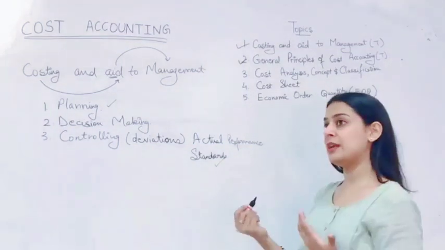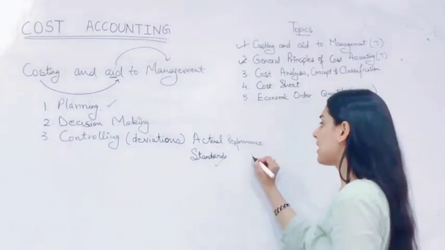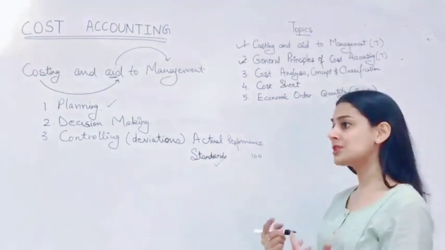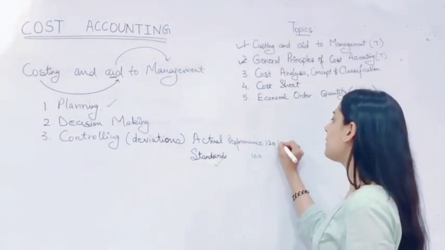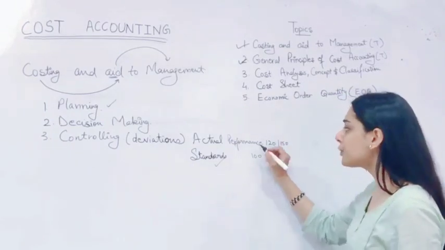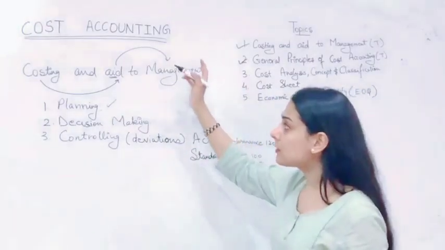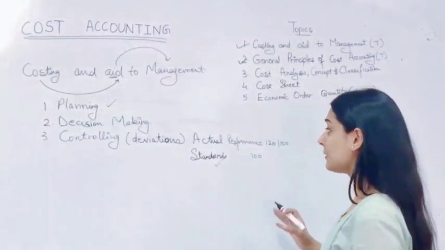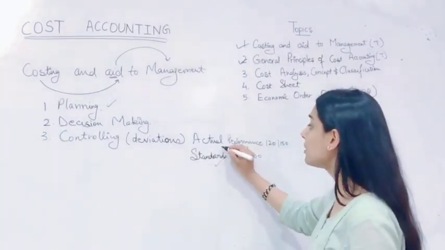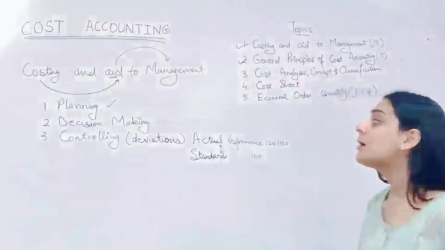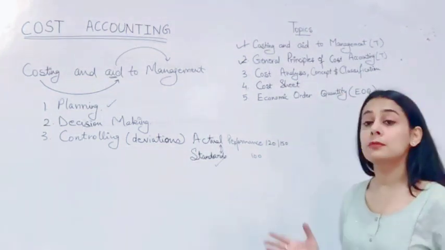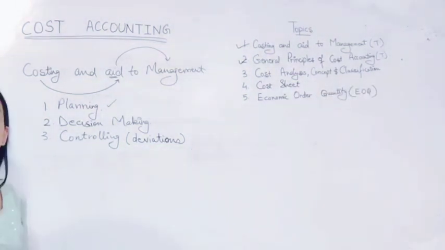For example, we have planned to manage our cost till rupees 100, but in actual performance our cost increased to rupees 120 or maybe 150 or anything. So you have to see why this deviation is coming. The management, with the help of costing, looks at how we can control certain deviations. That is the meaning of controlling, and taking the remedial actions required. So these are the three functions of management which the cost overlooks, and now we are going to do the extension of these three functions.